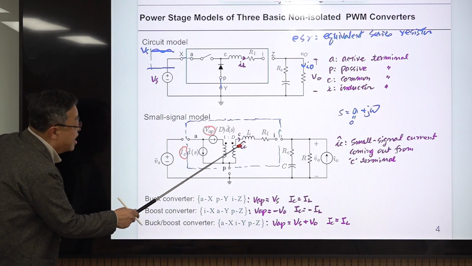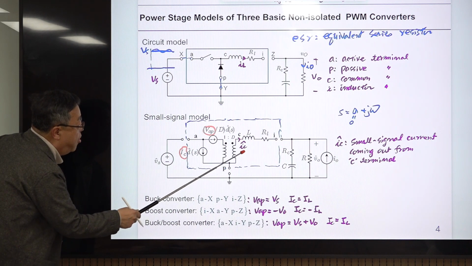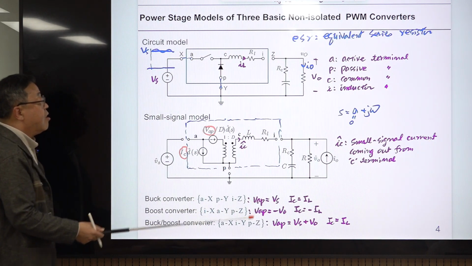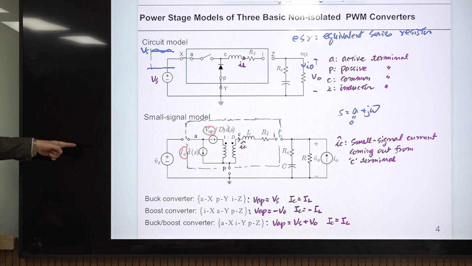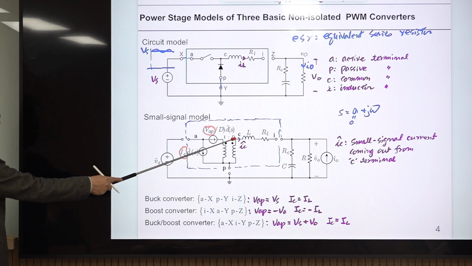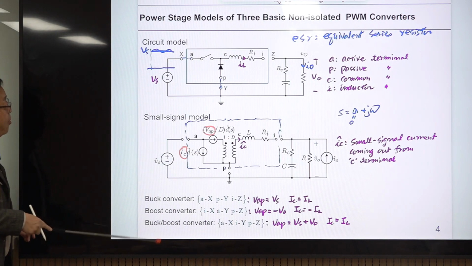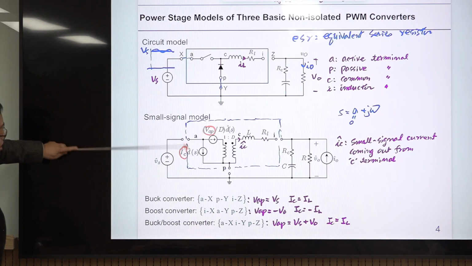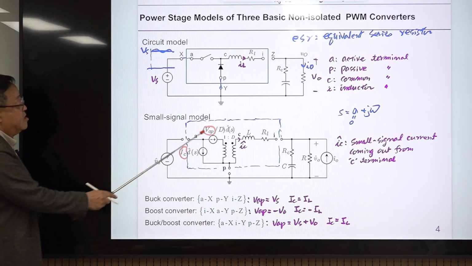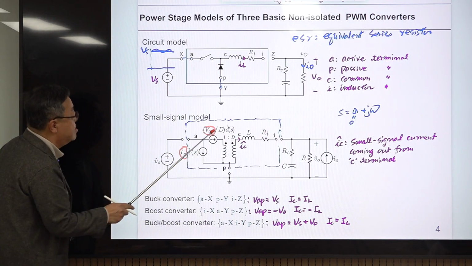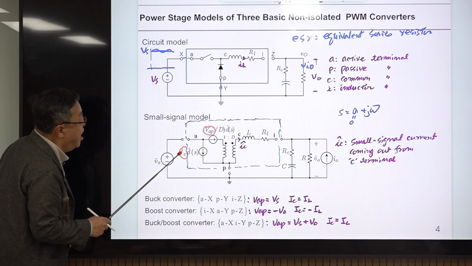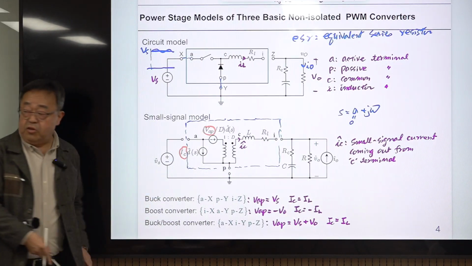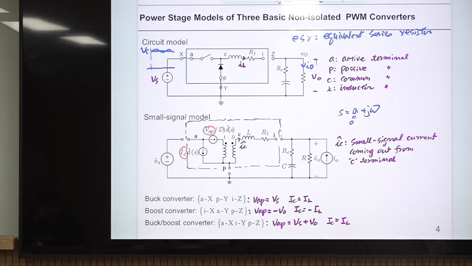And IC is the small signal component of current coming out of the common terminal, in this direction. If this is a buck converter, connected like this, then IC is the same as IL. So for the case of the buck converter, VAP is VS and IC is IL.